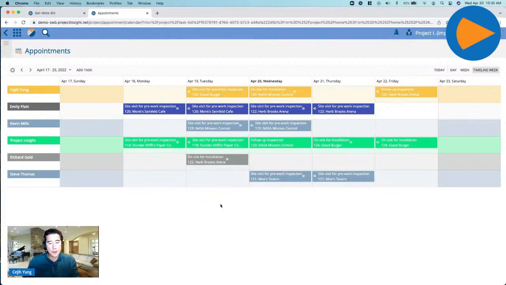We actually worked with a current Project Insight account to develop this feature. The issue they were having is they were managing all of their appointments and installations in Outlook. As they had more and more appointments in the calendar, the only way they could visually see it was that it would get smaller and smaller to the point where it was still extremely cumbersome.